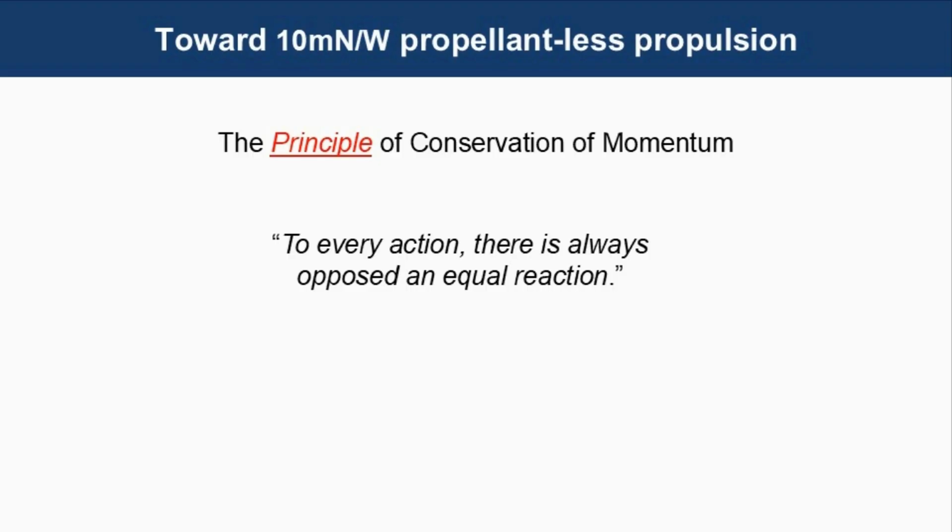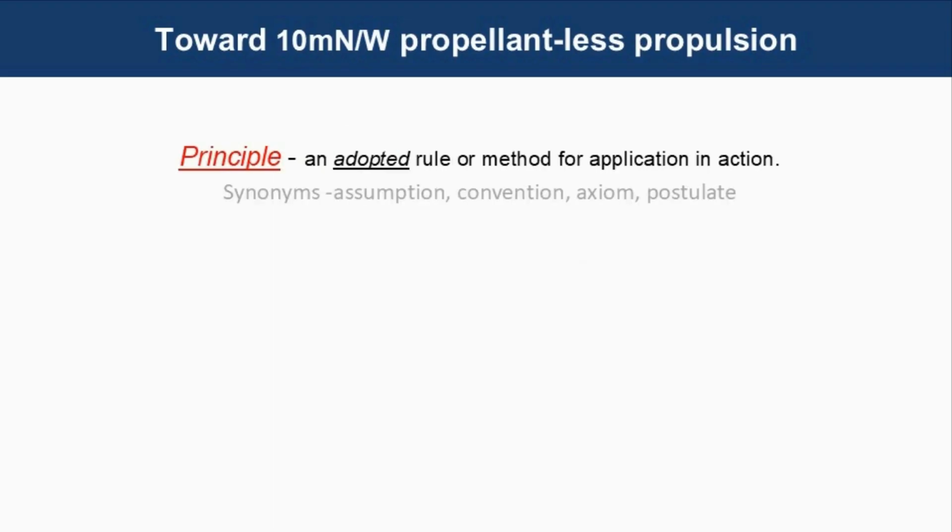So what's the difference between a principle and a law? A principle is an adopted rule. Synonyms for that are assumption, convention, axiom, or postulate. It's not something that has been proven, it's just something that has been noticed or adopted as a general method for application. Another synonym might be rule of thumb.